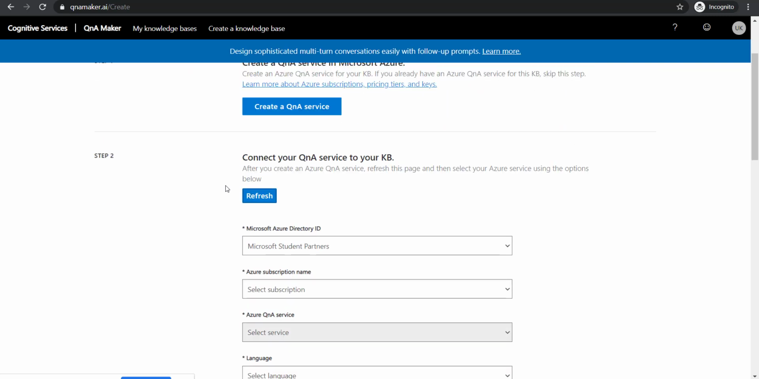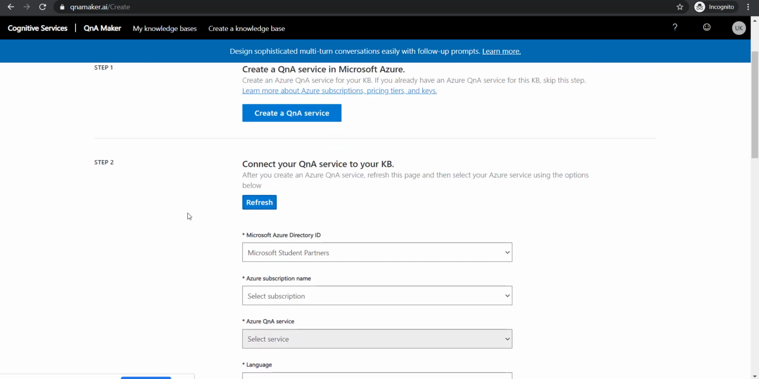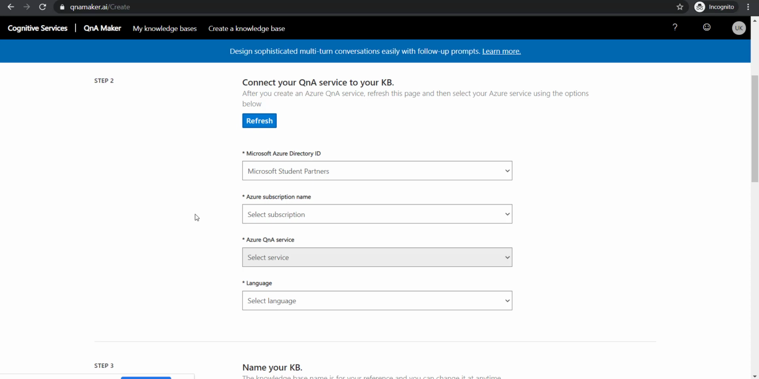Once we did the deployment, you are done with step 1. Now we are heading towards creating the knowledge base. That is step 2. So we add Microsoft Student Partners, subscription name as Visual Studio Enterprise, and Q&A.